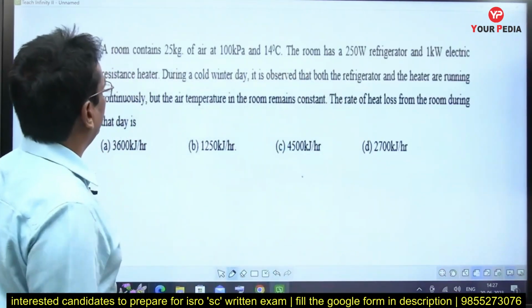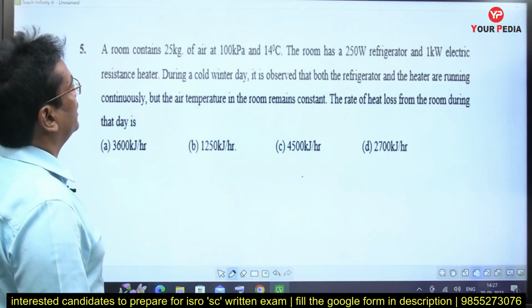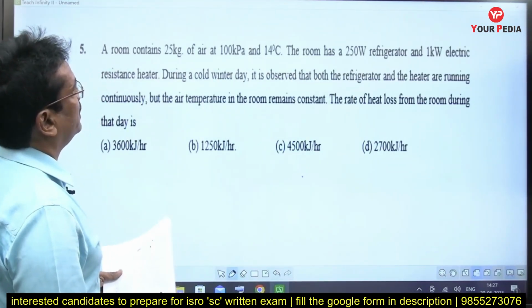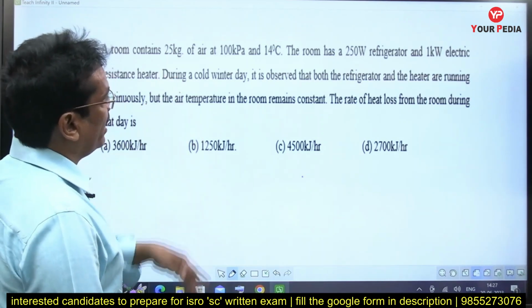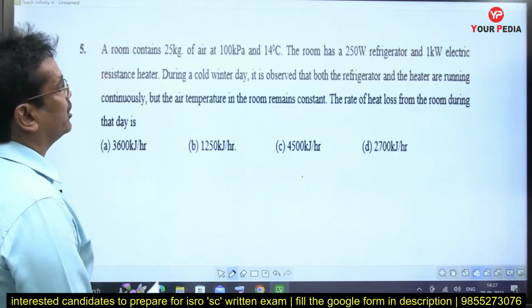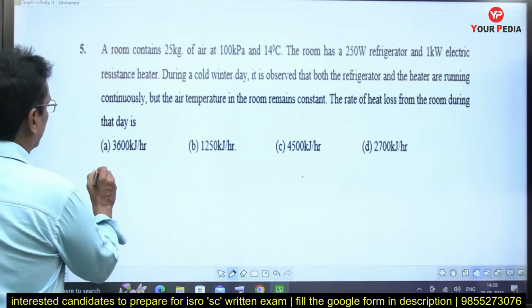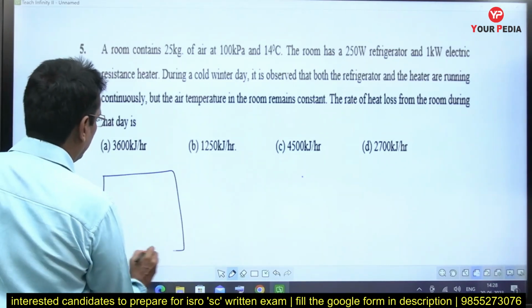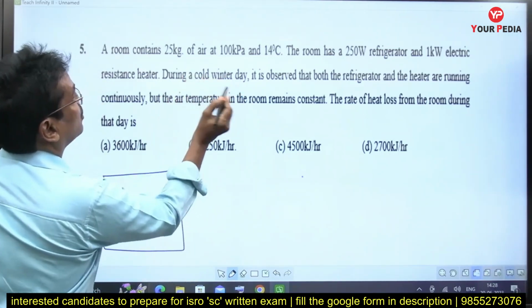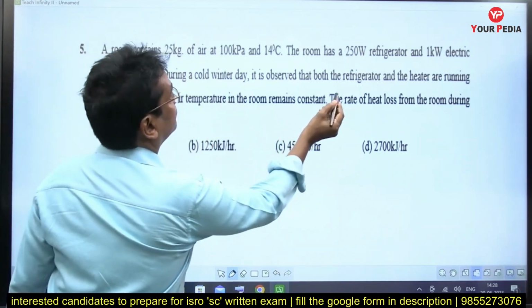Coming to this fifth question: a room contains 25 kg of air at 100 kilopascal and 14 degrees Celsius. The room has a 250 watt refrigerator and a 1 kilowatt electric resistance heater. A room is there, insulated room, mind that. The room is insulated.